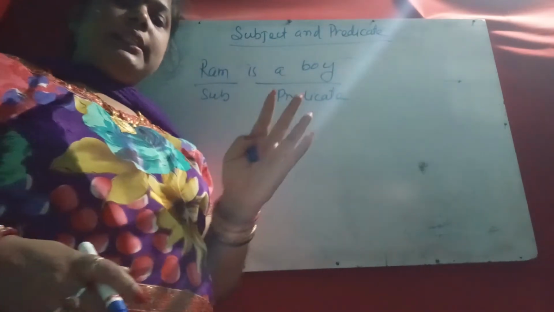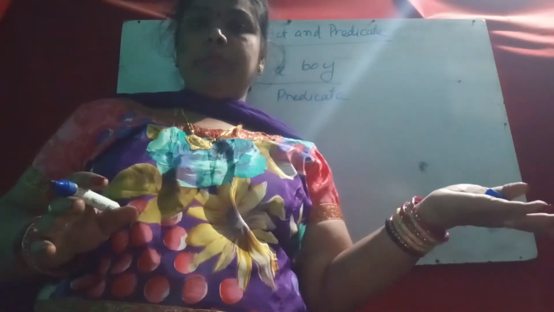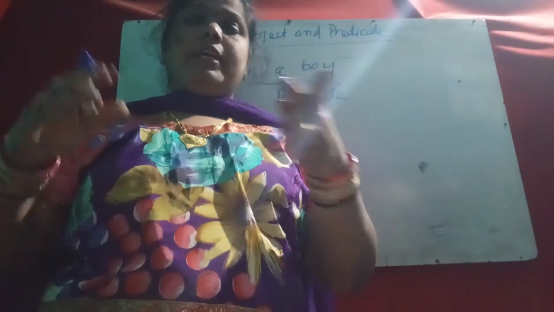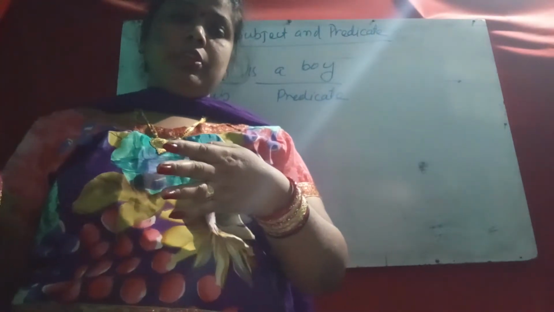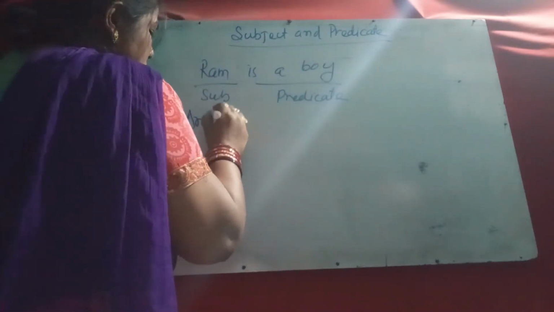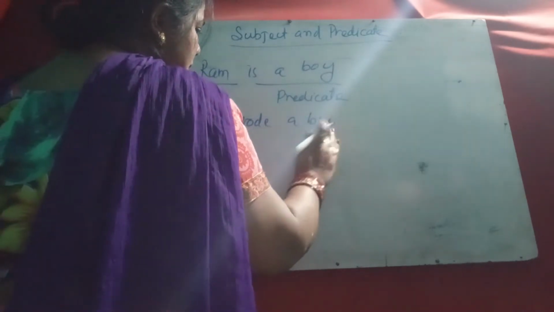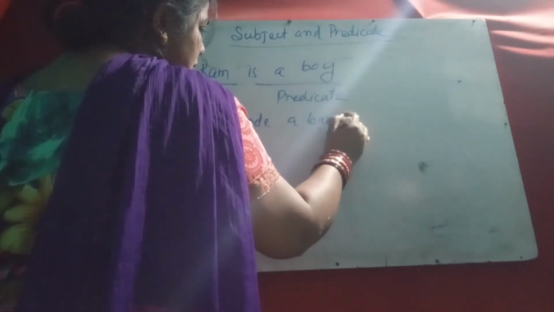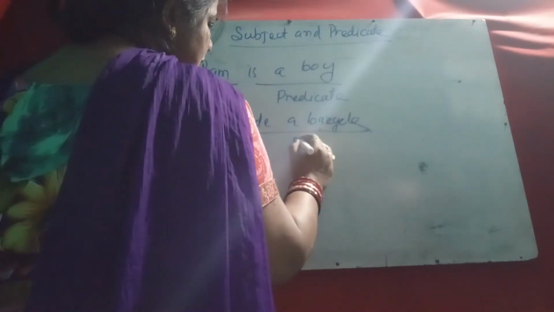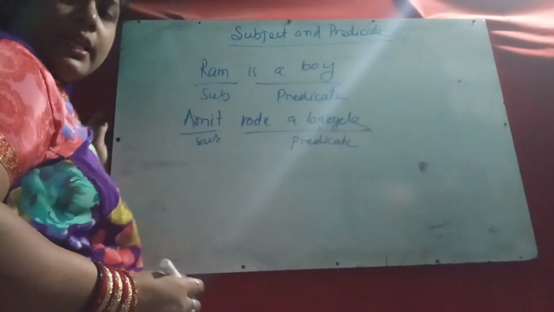So a sentence has two parts: a subject part and a predicate part. The subject may be a single word or a group of words, and the predicate is also a group of words. Suppose, Amit rode a bicycle. So Amit is the subject, and rode a bicycle is the predicate.